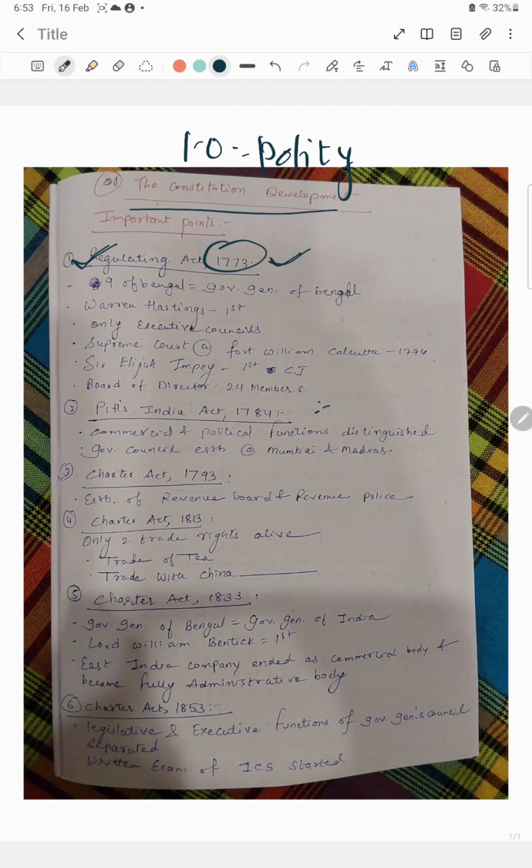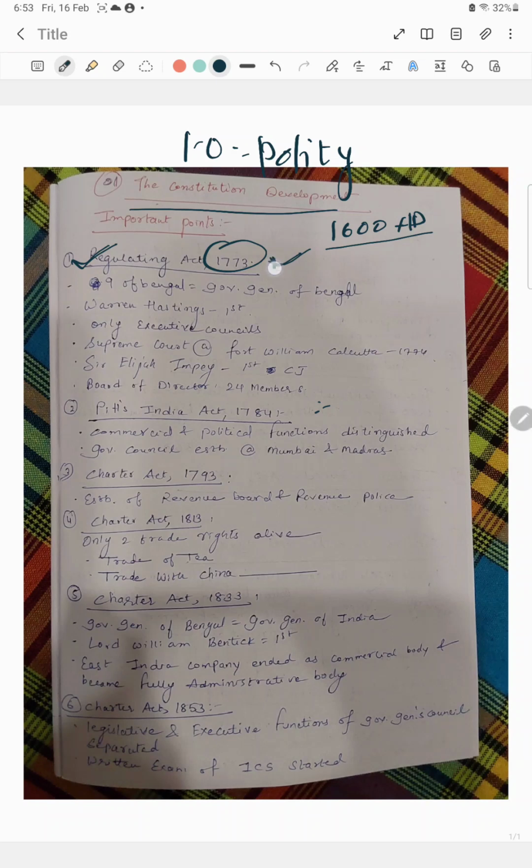Here some of the important points we need to keep in mind: we all know that from 1600 AD we started our trade and commerce with the European countries.